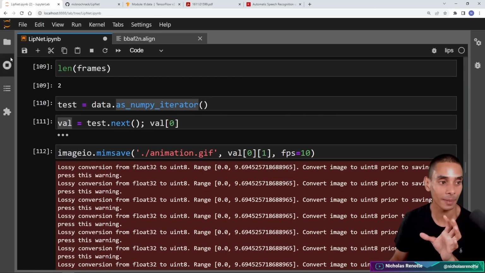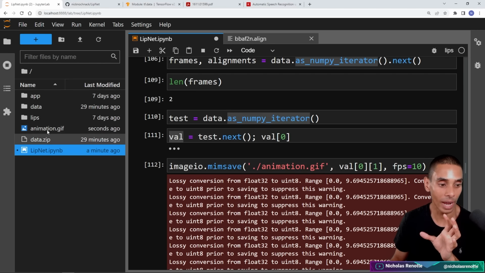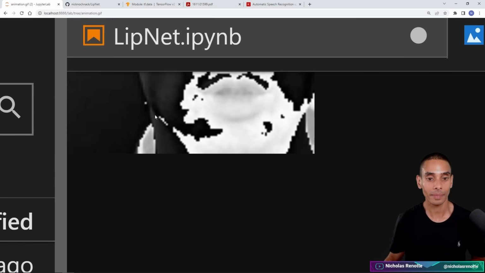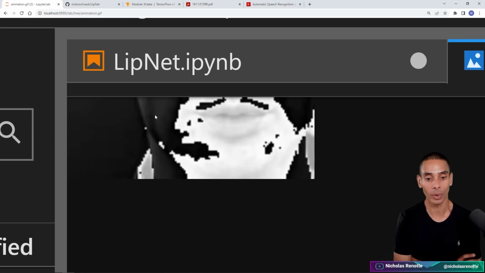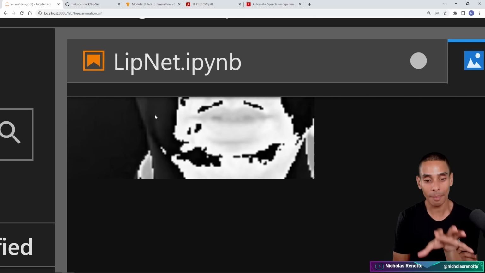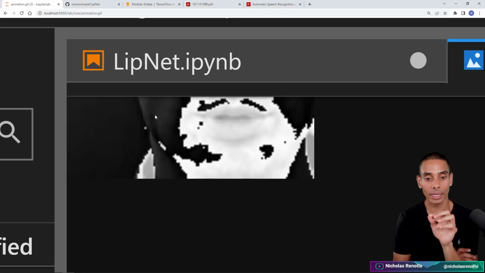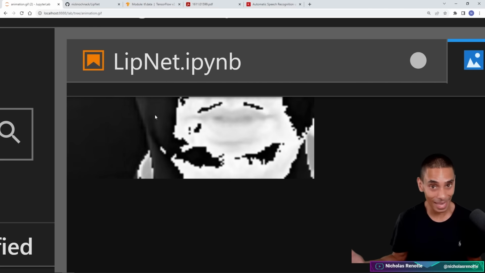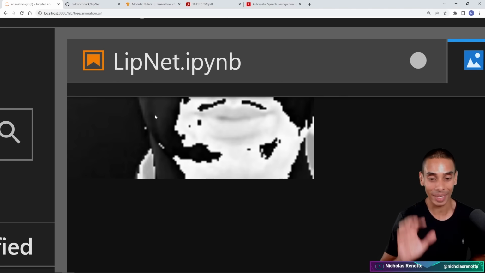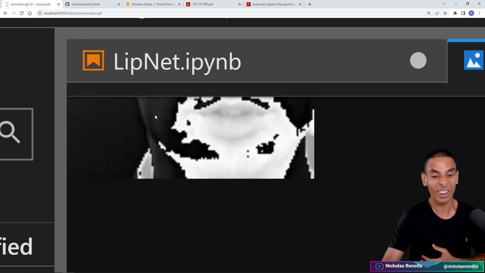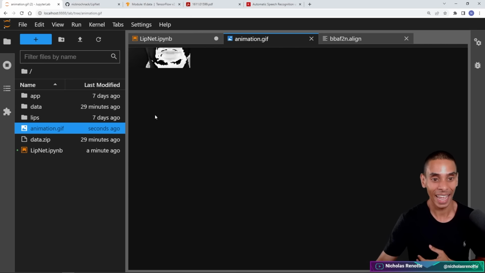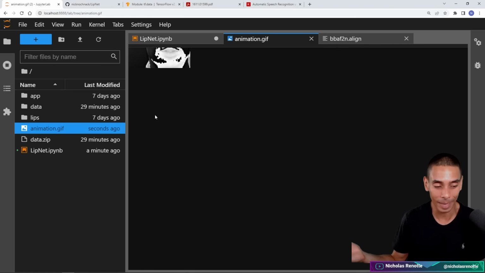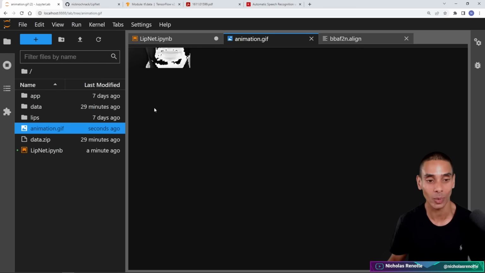So if I actually go and run this, inside of your folder now, you should have a file called animation.gif. And you can see that this is what our LipNet model is going to learn to decode. So purely based on the GIF that you're seeing, it's going to learn to try to decode what the person is saying and convert this to text. This is the amazing thing about this model, because we'll actually be able to take nothing but this type of data and convert it into a sentence, really. And this is going to get even better once we convert this onto our data set, which is probably going to come inside of another tutorial, but I wanted to get this base one out.